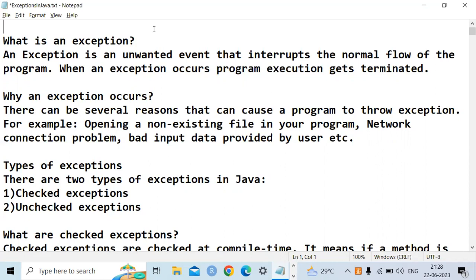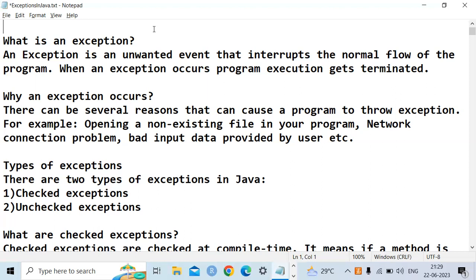So why will an exception occur? Generally, an exception occurs when you have some problem while inputting the data, or there is a problem in the network connection, or in some cases the file does not exist and you are trying to open it, or you are unable to input the data properly. So there are various reasons why an exception will occur. What is an exception? Nothing but an unwanted event that interrupts the normal flow of the program.